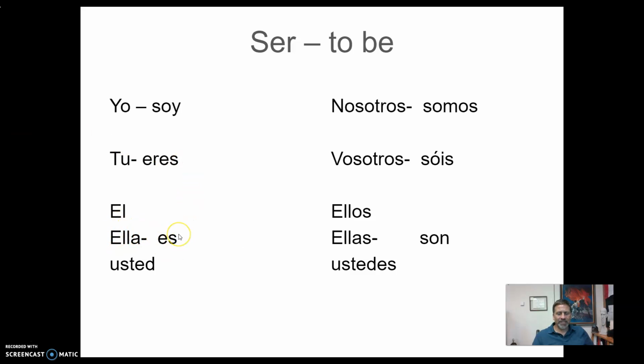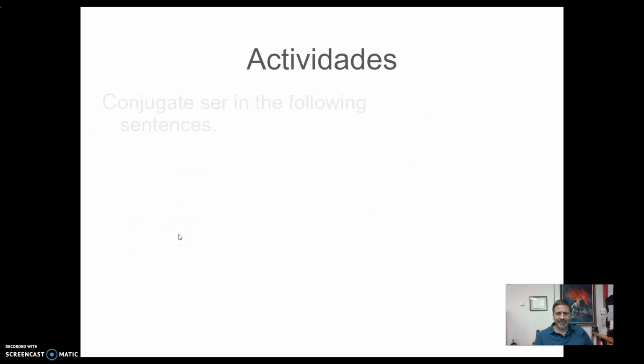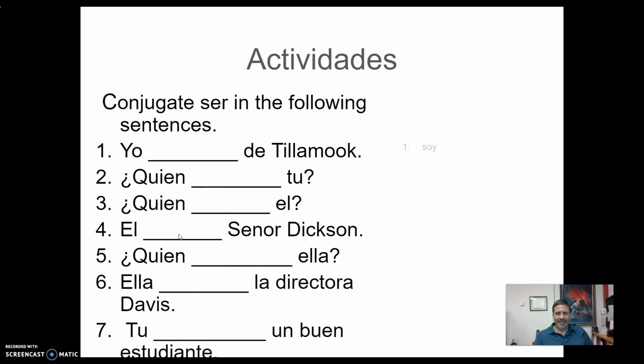Ella, what's my conjugation? Okay. So let's take a look at that. Five is ¿Quién es ella? It's the same. She is la directora Davis. She is director or principal Davis.